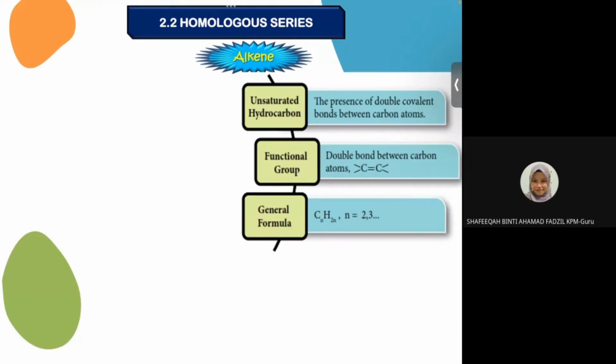Okay, next, alkene. Okay, alkene is unsaturated hydrocarbon. Why? Because they have double bond. Okay, dia ada double bond between carbon atom. So, we call alkene as unsaturated hydrocarbon. You ingat un1, not 1. Okay, means dia ada 2 lah, 2 ataupun 3. Okay, functional group dia adalah double bond between carbon atom and general formula is CnH2n. Okay, N start with 2.